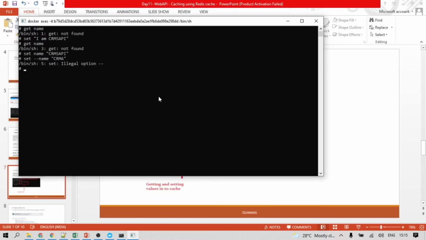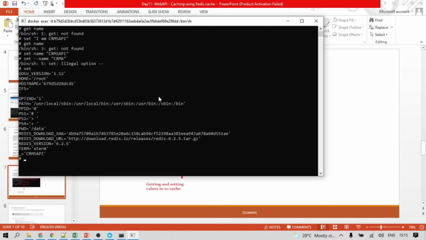We already have done the entry, showing the value is CRMS API.